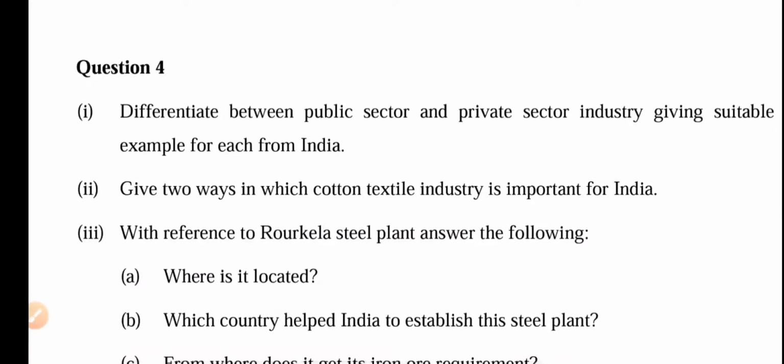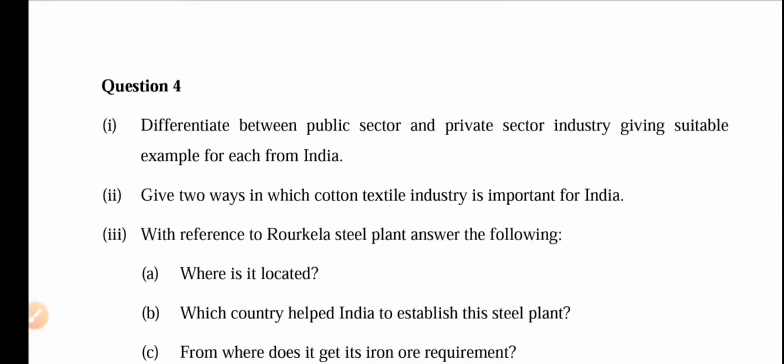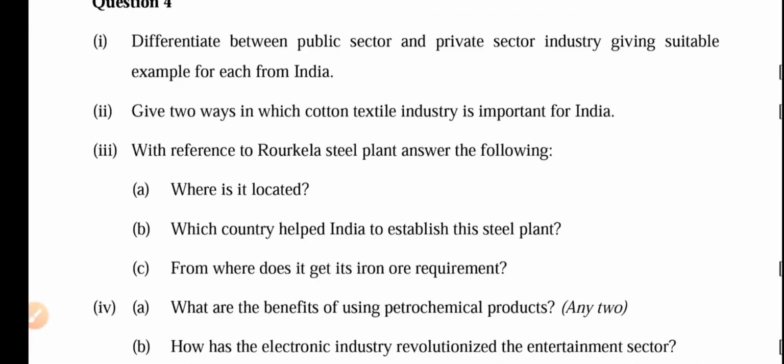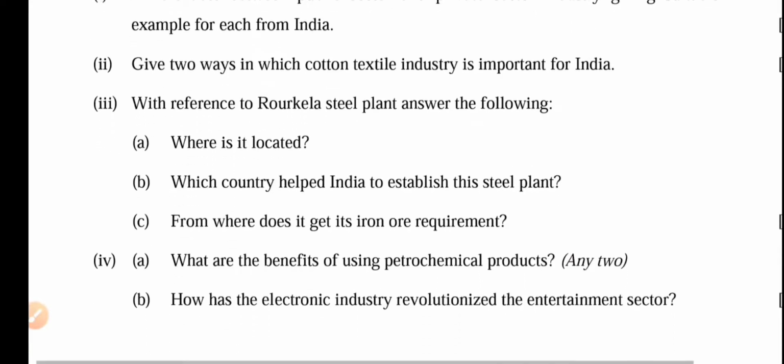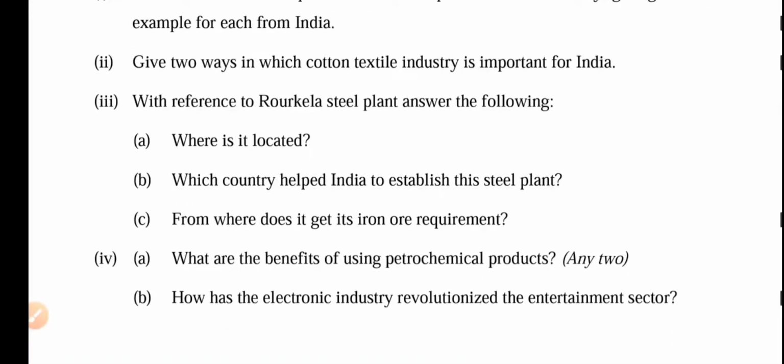and the private sector industry, giving a suitable example for each from India. Public sector organizations are owned and controlled by the government. Examples: BSNL, SAIL, Steel Authority of India Limited. Private sector organizations are owned and controlled by individuals. Examples: Tata, Birla, Reliance and others. So second is, give two ways in which the cotton textile industry is important for India.